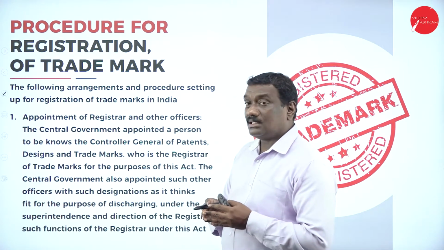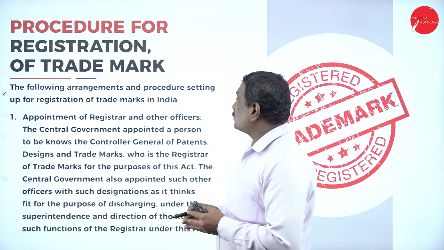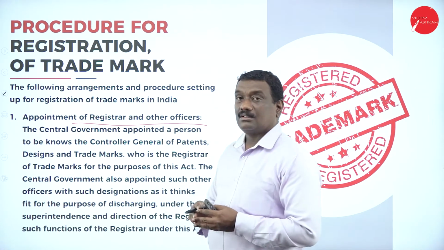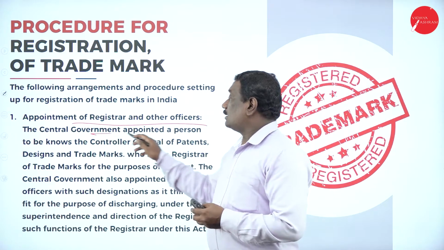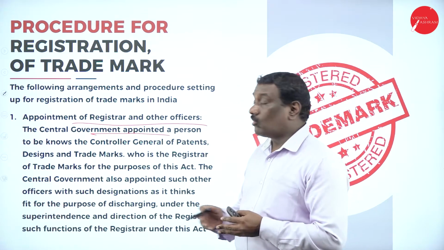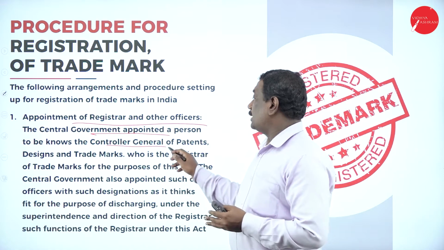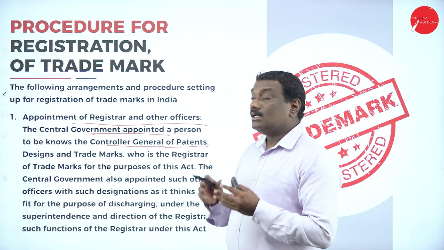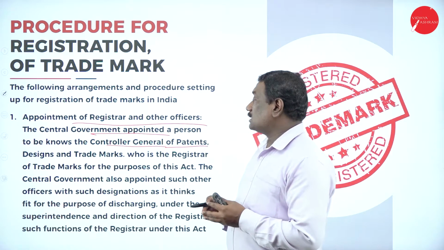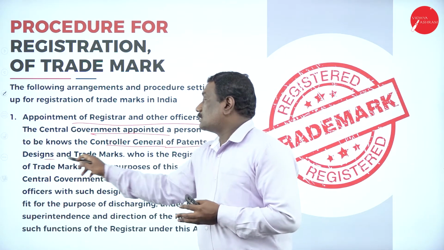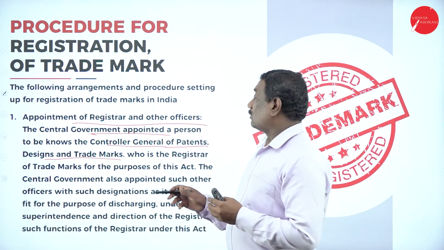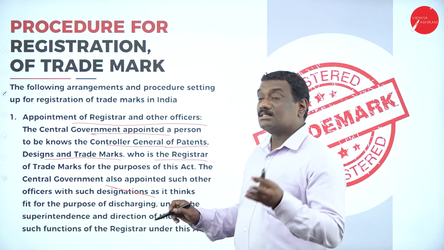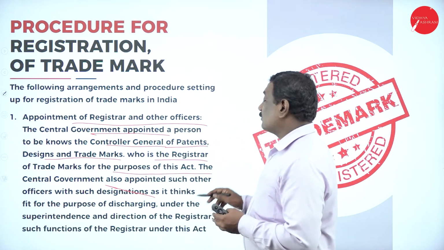Now there are various procedures. Let us see one by one. First is appointment of registrar and other officers. So here the central government will be appointing a person called the Controller General of Patents, Designs and Trademarks, right? And this officer will be the registrar of trademarks for the purpose of this act.